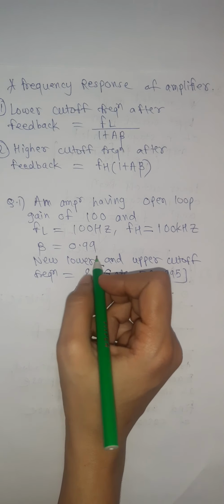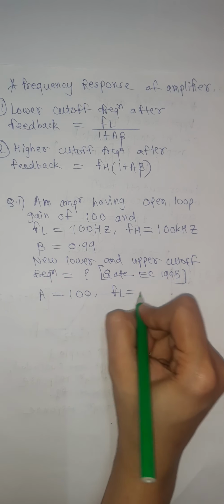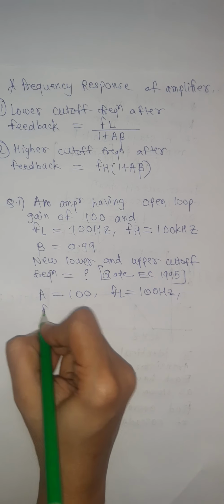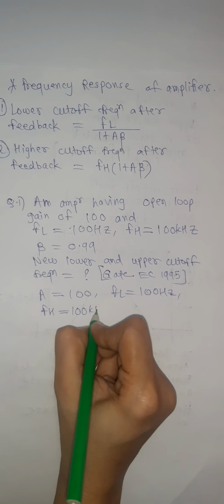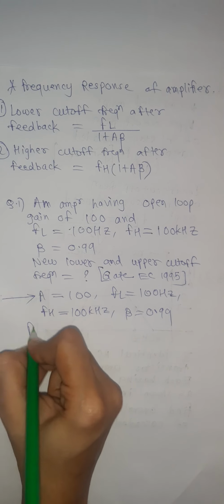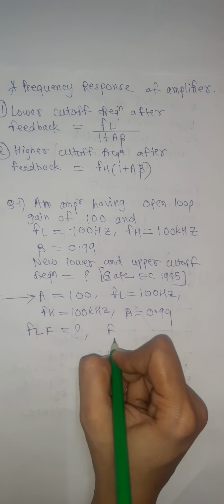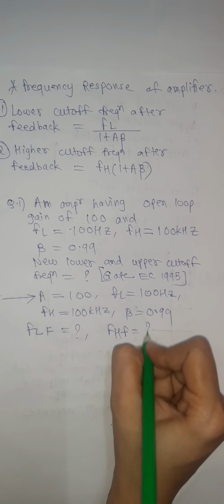First of all, here given data is open loop gain A is 100, FL is 100 Hz, FH is 100 kilohertz, feedback factor beta is 0.99, and we are asked to find lower cutoff frequency after feedback and upper cutoff frequency after feedback.